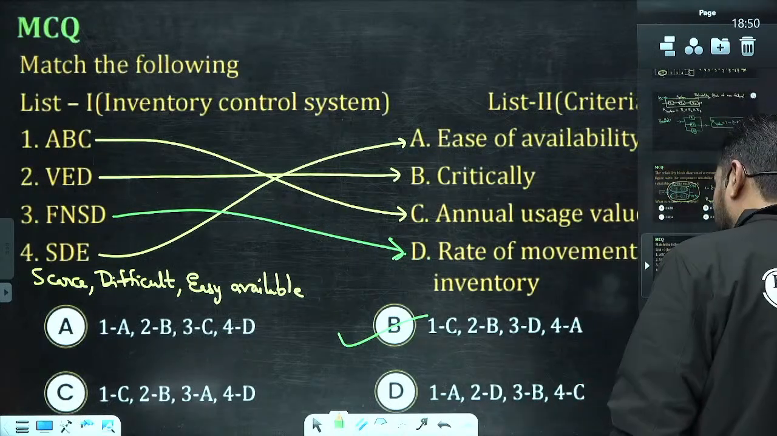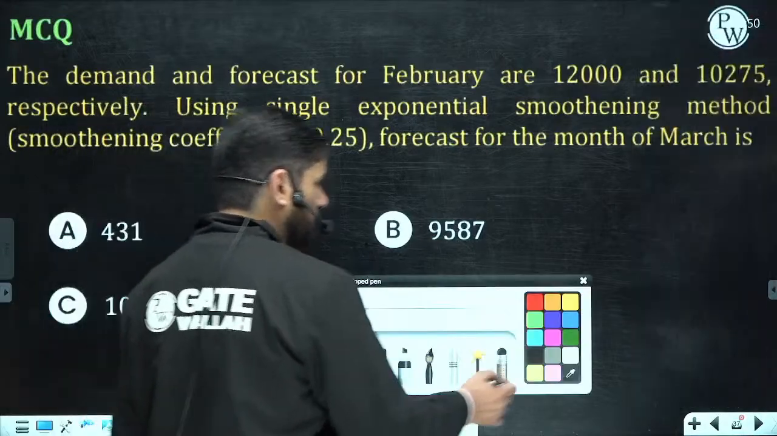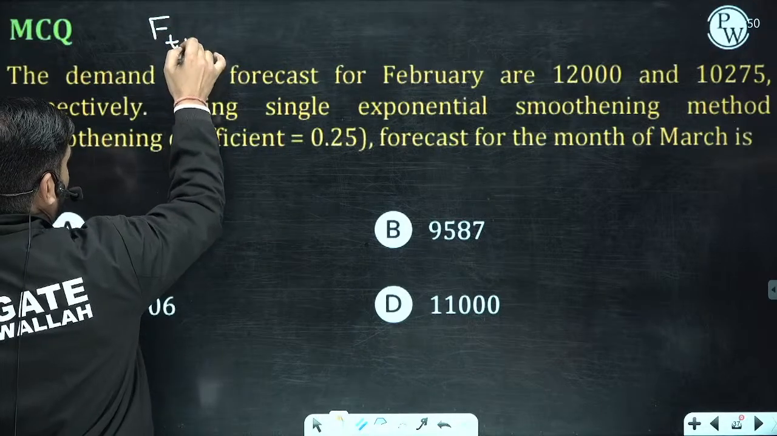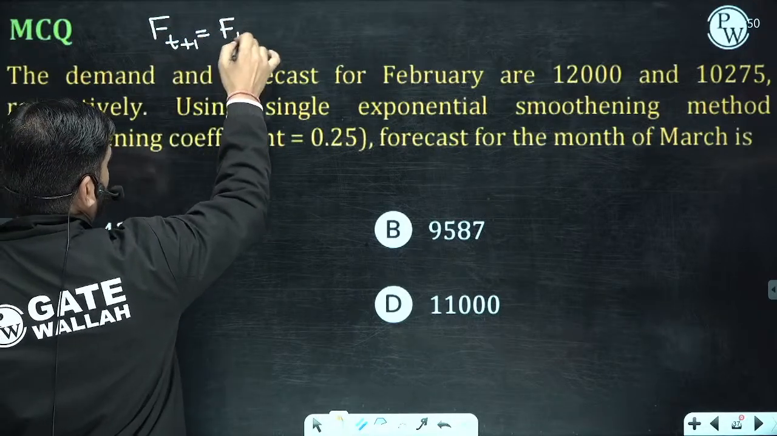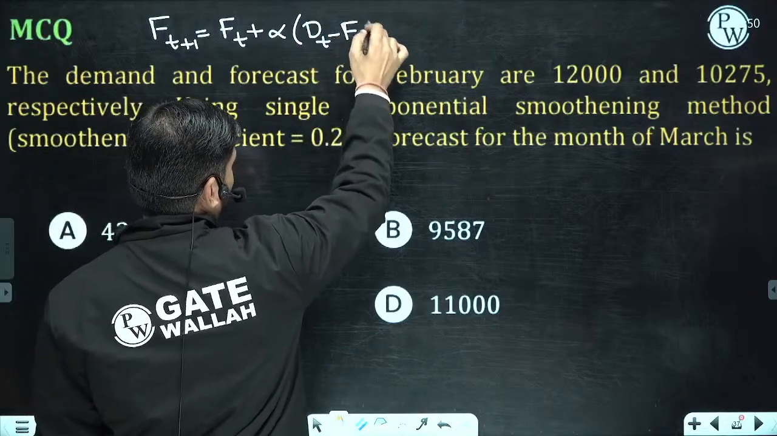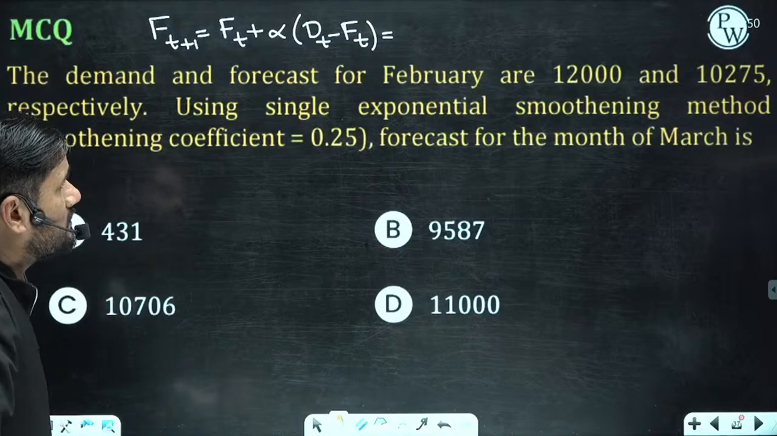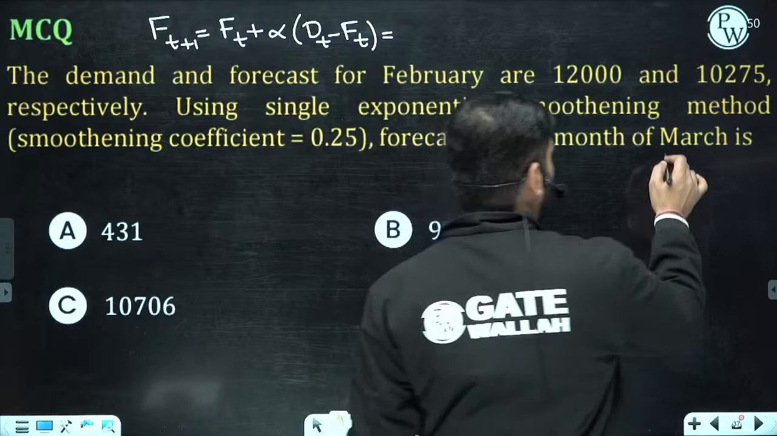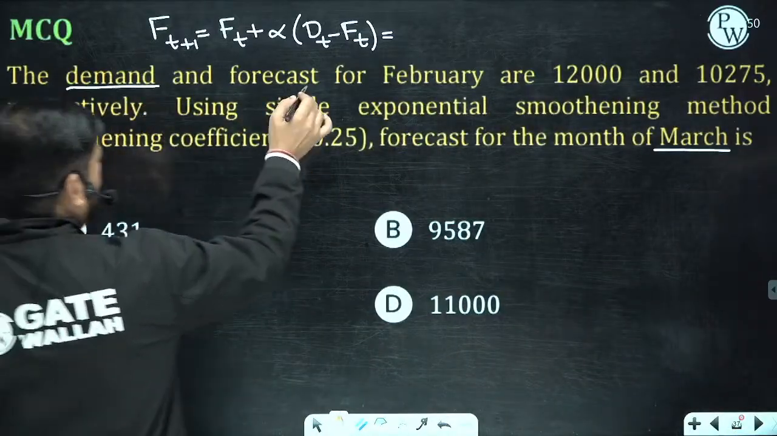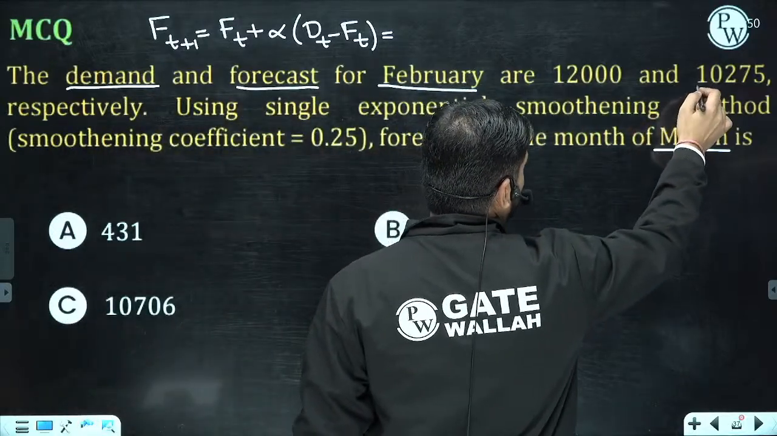Now let us come to the next question from forecasting. As you know, in forecasting the formula for the next period forecast, F(t+1), is F(t) plus alpha times (D(t) minus F(t)). Let us check what they are asking for: the forecast for the March month. What they have given is the demand of February and the forecast also of February, which means previous month data is given.